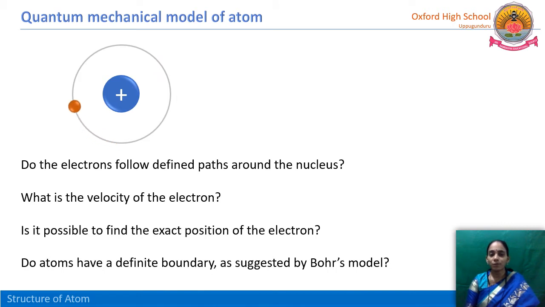We have studied from the electromagnetic spectrum that the visible region of light has some particular wavelengths. So for this very small electron, we will select a very small wavelength, that means a shorter wavelength of light, and focus it on the electron to find where it is located. Then what will happen? A shorter wavelength means the frequency will be very high, and this electromagnetic wave interacts with the electron and disturbs its motion.